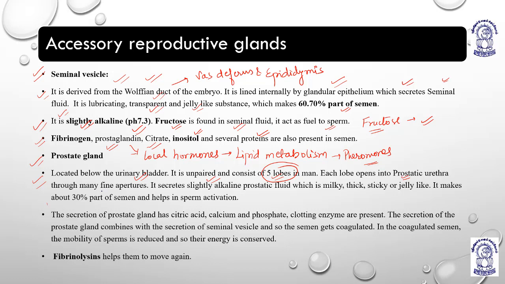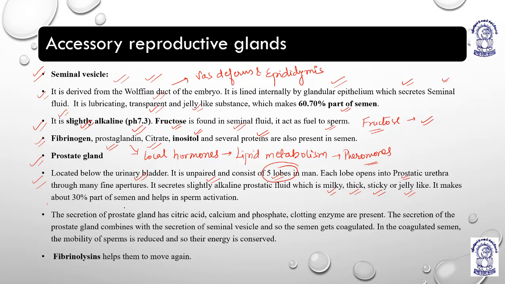It secretes slightly alkaline prostatic fluid, meaning its secretion is also basic in nature. It is milky, thick, sticky or jelly-like.